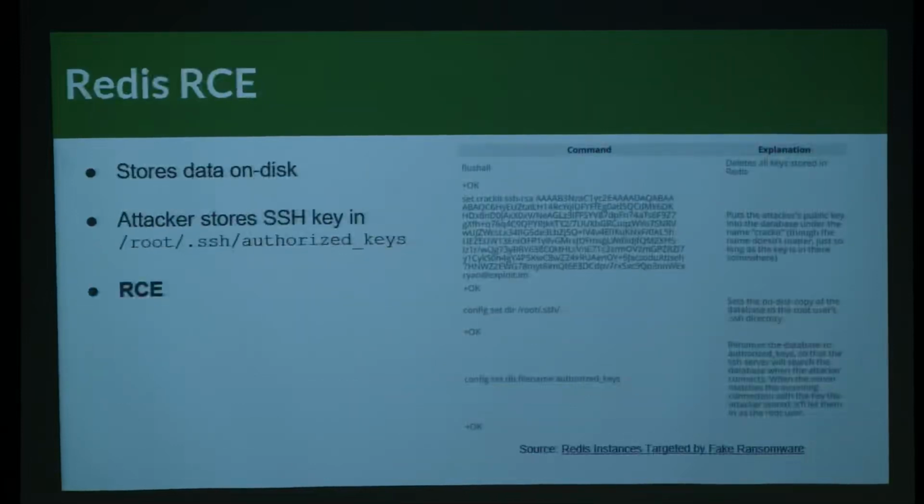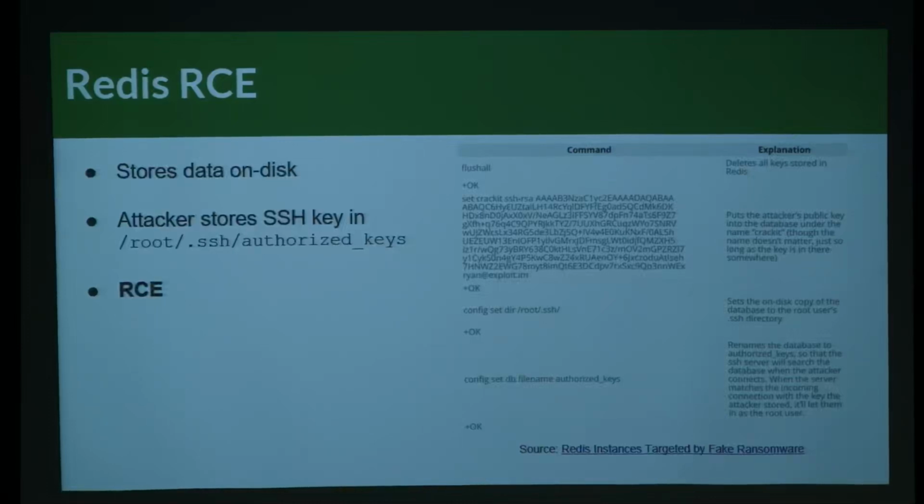And moving forward, we did some interesting work with Redis recently. We talk about key value stores storing data in memory, right? But Redis also stores it on disk, and that's advertised for persistence. There's a problem with this whenever people decide to run Redis as root, which they do a lot, because then I can also remotely configure Redis using its API. I can tell it, here's where I want you to store your copy of the database on disk.